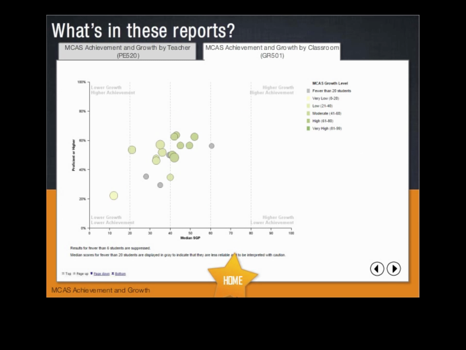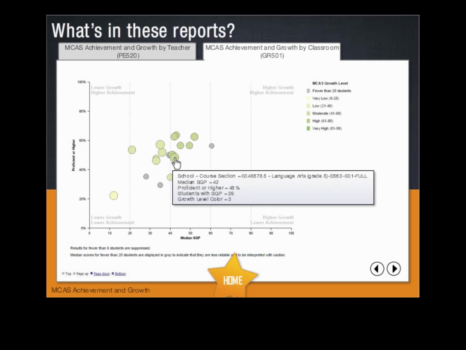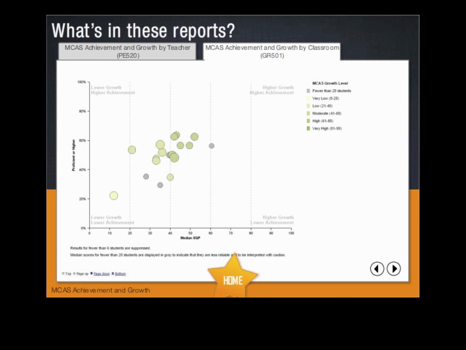This report shows a scatter plot, with each dot representing the course sections you selected. It allows you to see the percentage of students who scored proficient or higher, combined with that group's median student growth scores. It's also easy to see how the different classrooms compare to each other. You can hover over each dot to learn more information about that group of students. Colored dots in the upper right quadrant of the chart are in the ideal location of both high performance and high growth.